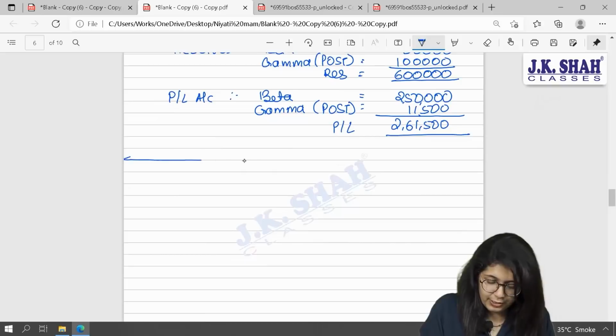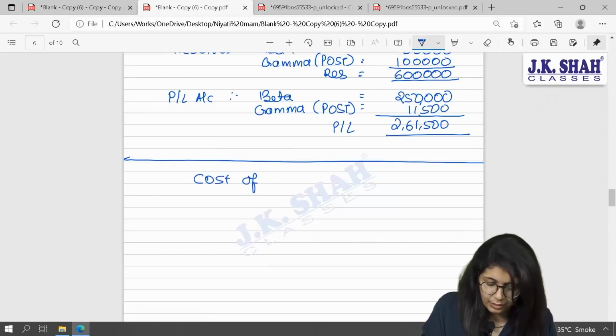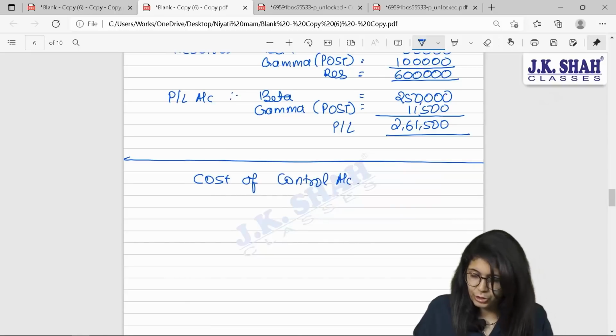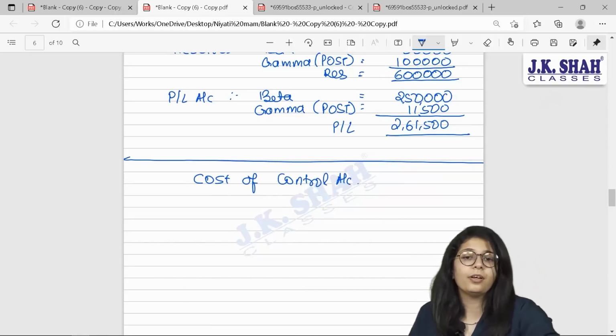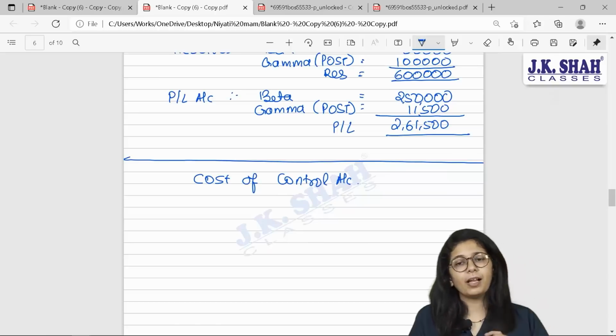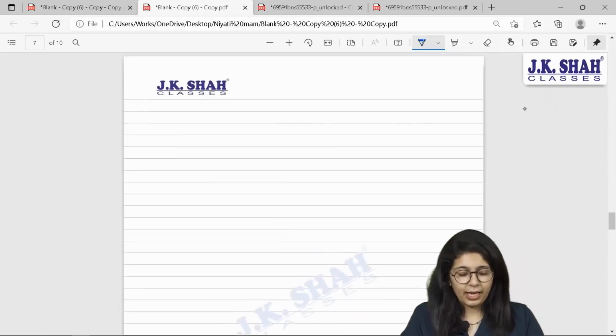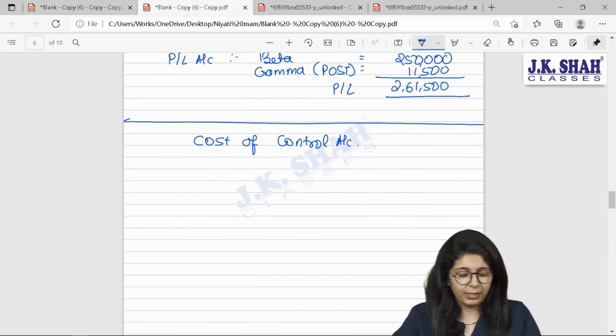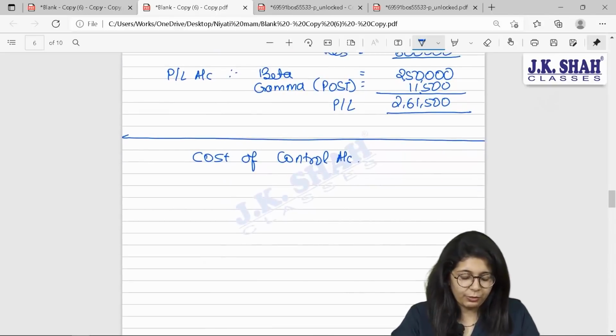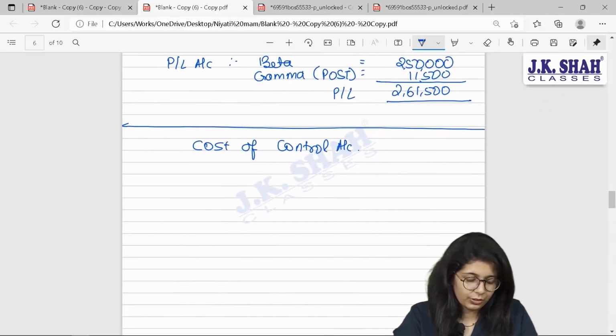Now, next point is finding your cost of control. We normally prepare one account. Which account? Cost of control account, wherein we'll see what is the value that we have invested, and against that value, what are the benefits that we received in the form of equity shares and reserves.